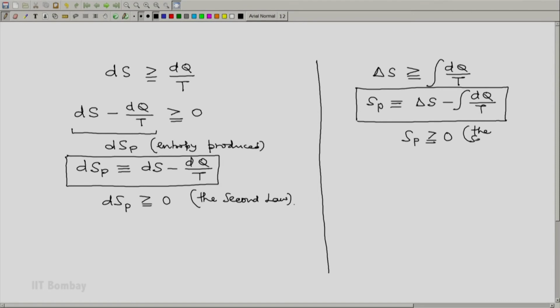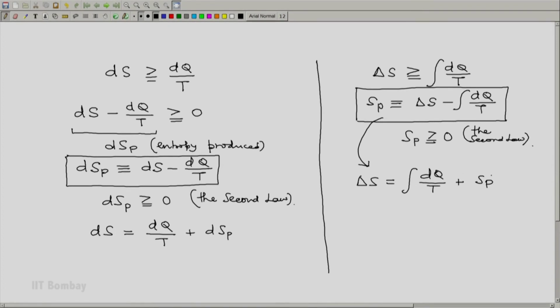This is the second law. We will write this expression as dS equal to dQ by T plus dS_p, or we can write delta S as integral dQ by T plus S_p. We will use these expressions for the comparison of the adjectives.